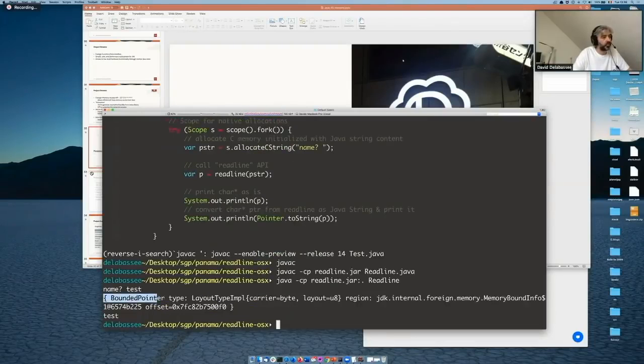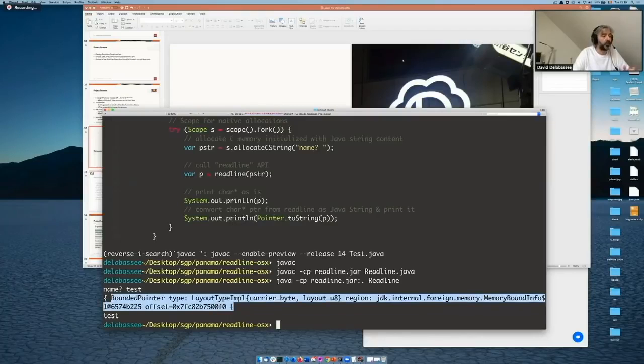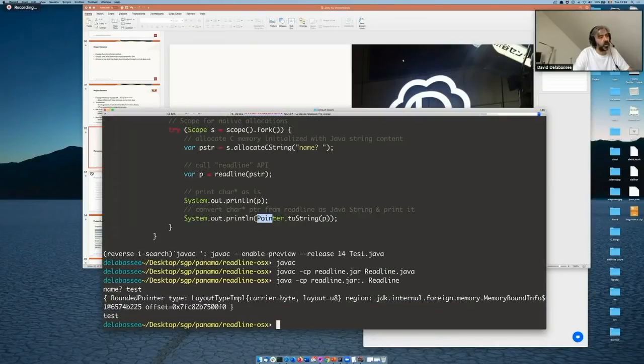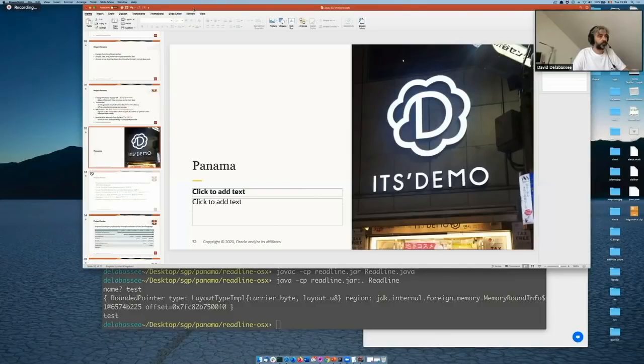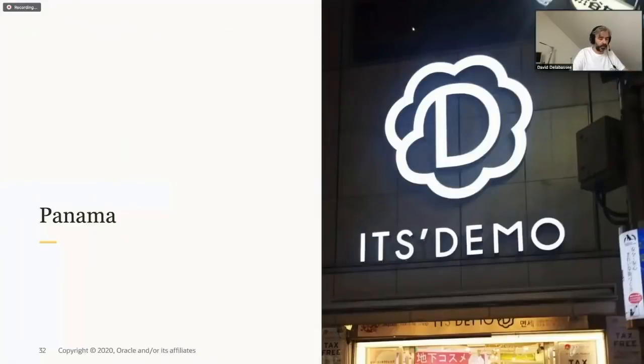The type is a bounded pointer. This line is the toString on that P object, which is a pointer. This is all the toString information that we get. And then the last thing is this test, where we ask the foreign memory API to give us the content that is pointed to on the other side of the fence by that given pointer. So this is in a nutshell how Panama works. If you have any questions, you can use the chat or we can discuss at the end. It's up to you.